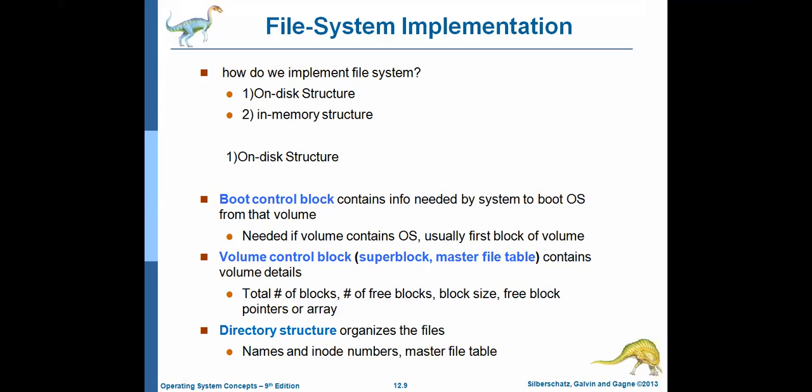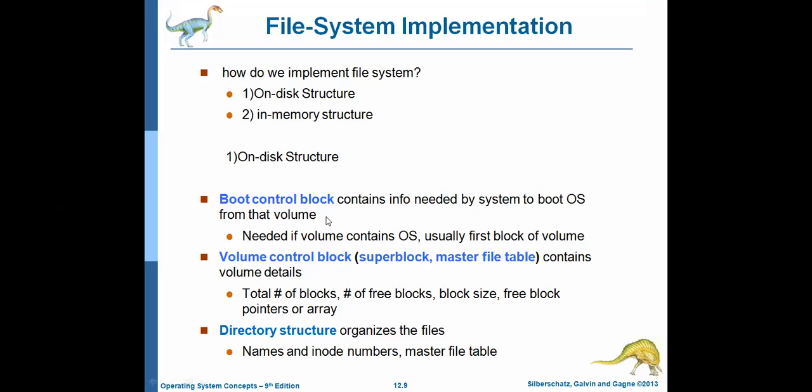It contains the boot information needed to load the operating system from the disk to main memory. If it is a Unix operating system, it is called a super block. If it is Windows, it is called the partition boot sector.